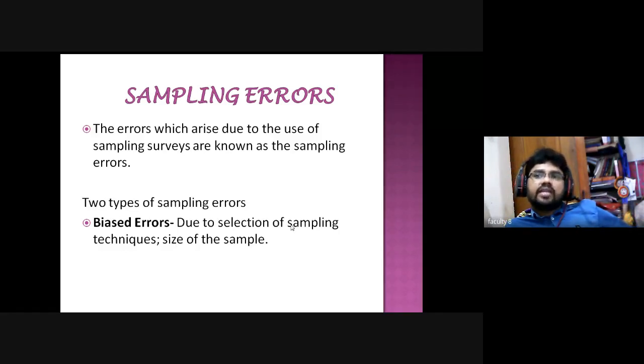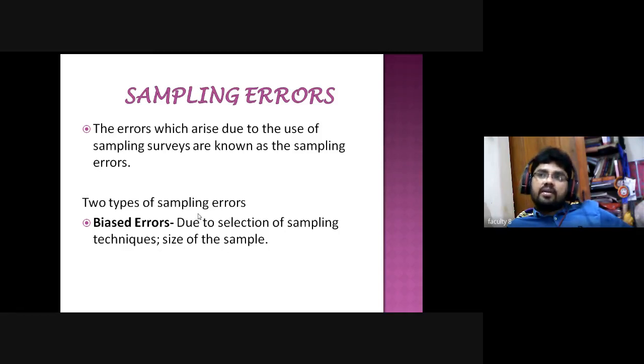Due to the selection of the sampling technique, whichever technique you have adopted to select a sample, that is biased. For example, you want to select a teacher. If you select randomly, what will happen? For example, in order to teach a subject for us, whatever applications came out, as you told, 36 applications came.